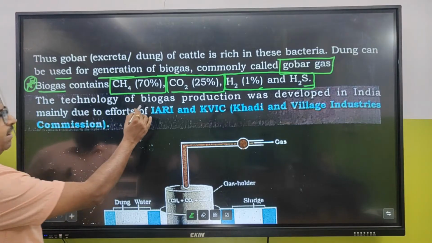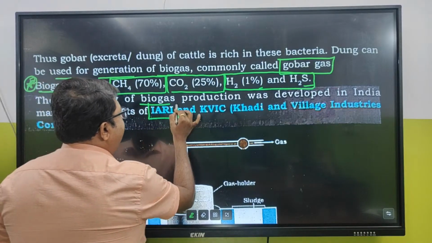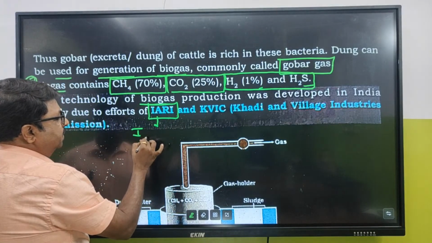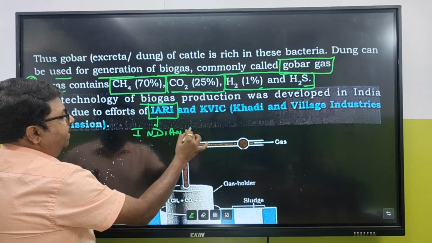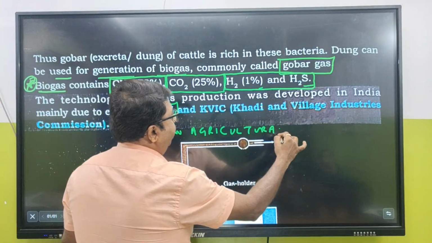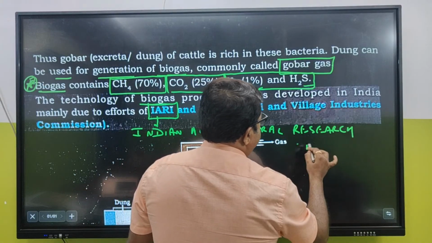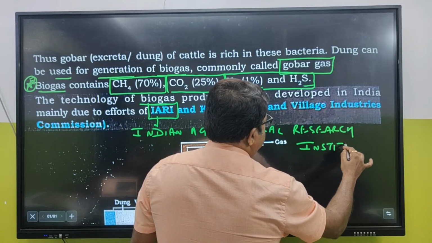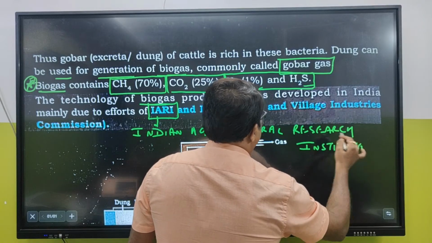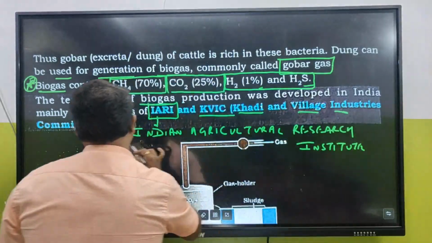The technology of biogas production was developed in India mainly due to the efforts of IARI, the Indian Agricultural Research Institute, and KVIC, the Khadi and Village Industries Commission.